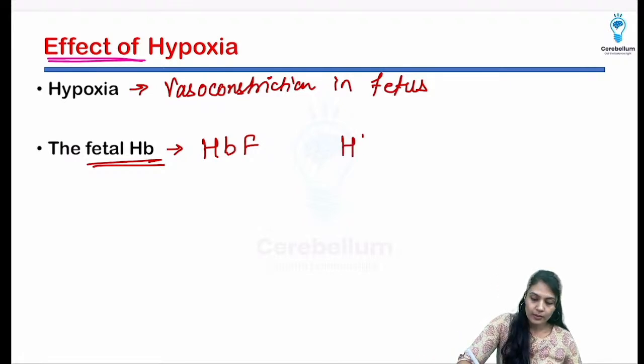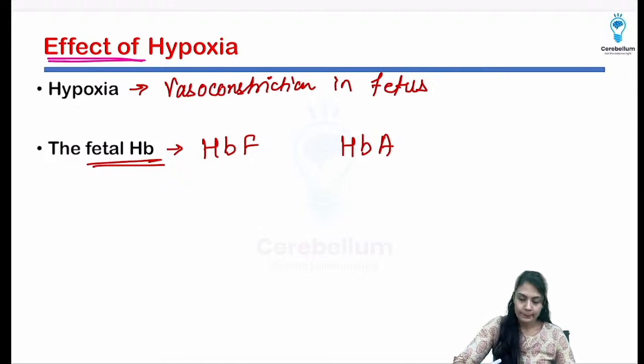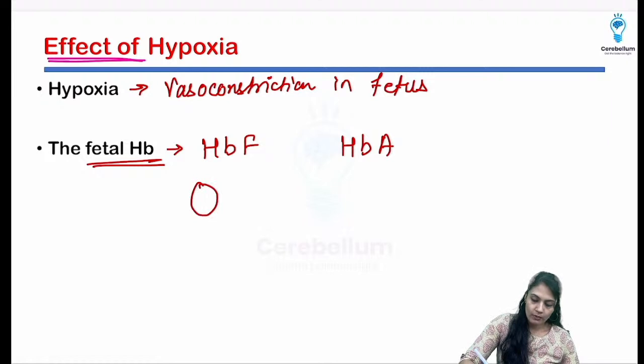The adult hemoglobin is called HbA. Understand, the fetal hemoglobin has different globin chains. Hemoglobin means the heme molecule will be there, and globin chains are going to be there. How many globin chains? In total 4 globin chains. And how many types? Only 2 types. That means each type will have its pair. So I'm going to make over here 1, 2, 3, 4.